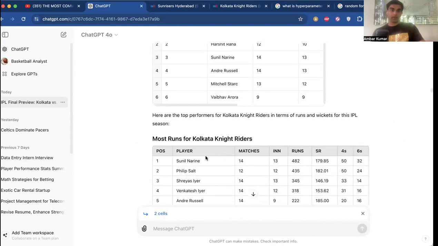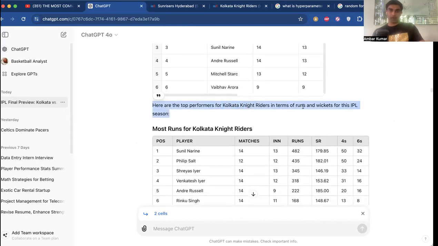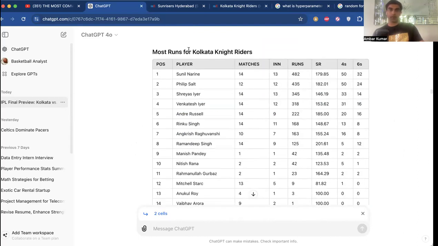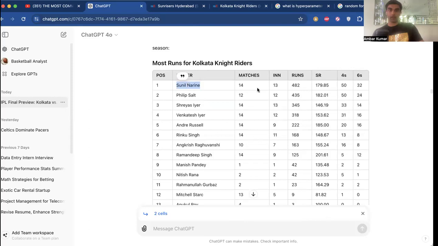So now we're going to go down here and it says, here are the top performers for the Kolkata Knight Riders in terms of the runs and wickets for this IPL season. The most runs for the Kolkata Knight Riders is starting with Sunil Narine, and we have all our data in a table.